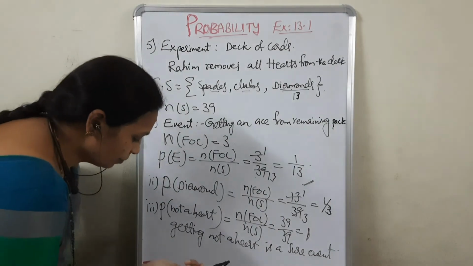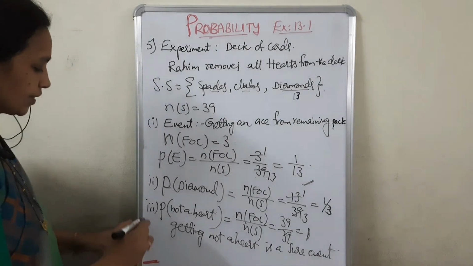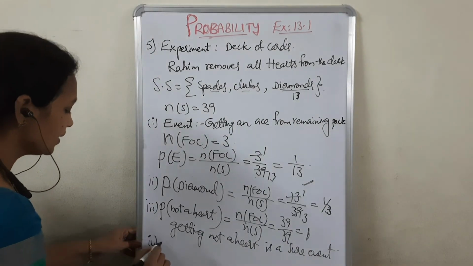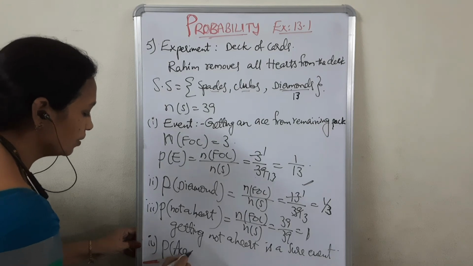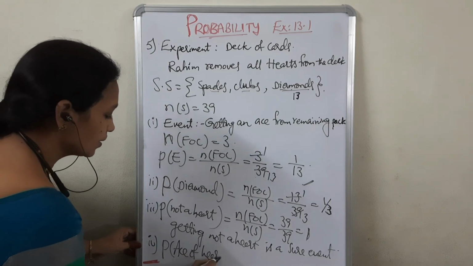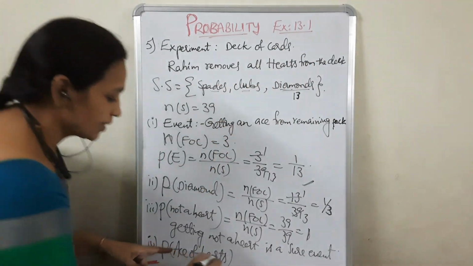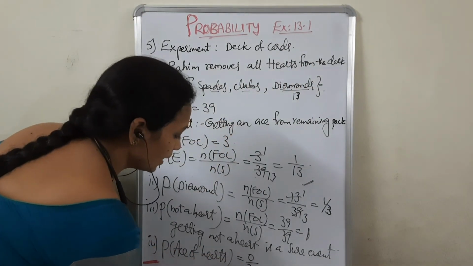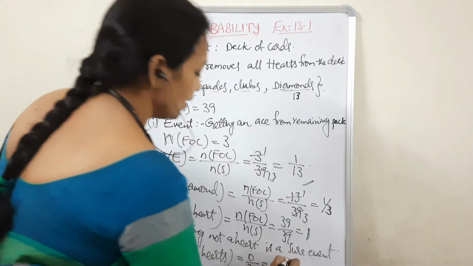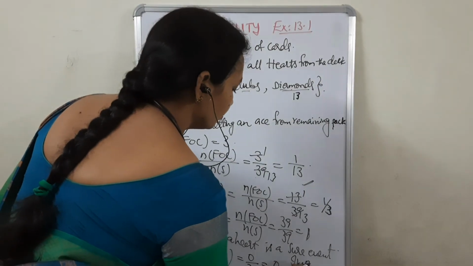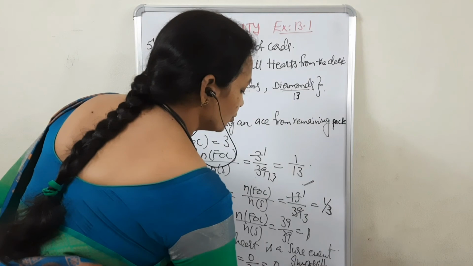The fourth one is getting an ace of hearts. As all the hearts are removed, no ace of hearts exists. So 0 by 39 is 0. It is an impossible event, because its probability is 0.